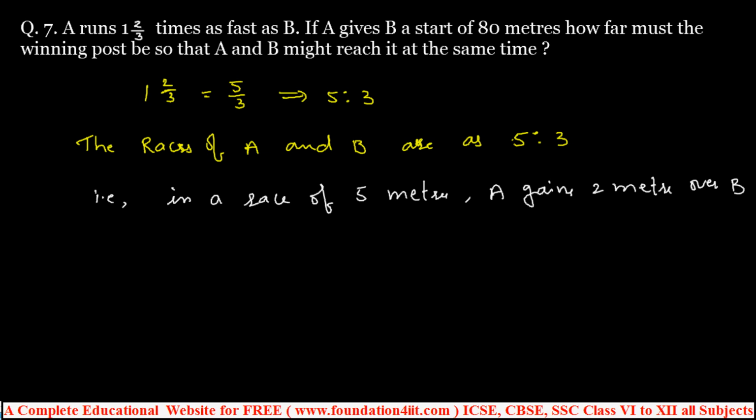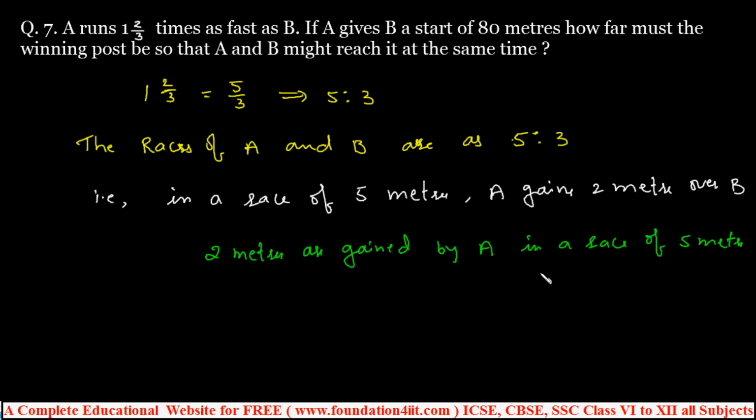Reverse also you can write the same statement. So 2 meters are gained by A in a race of 5 meters.